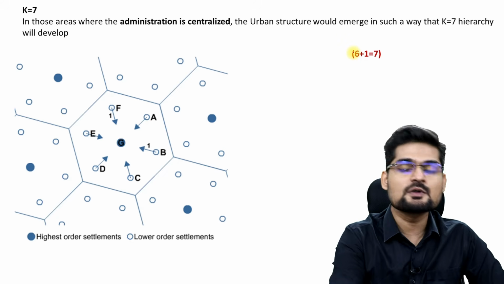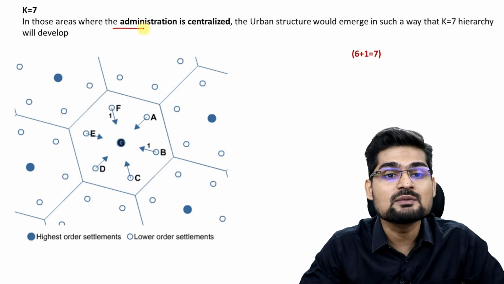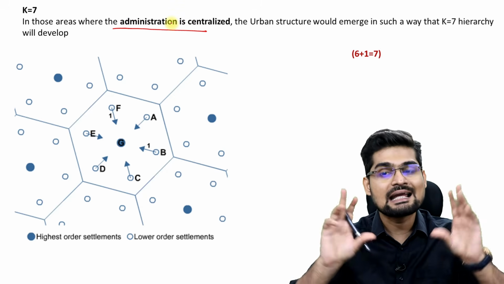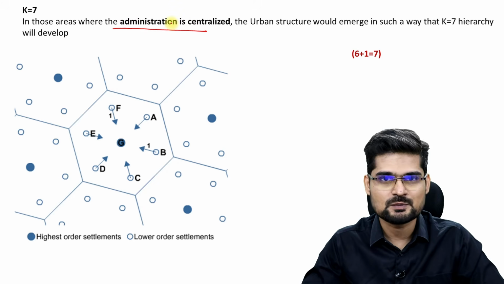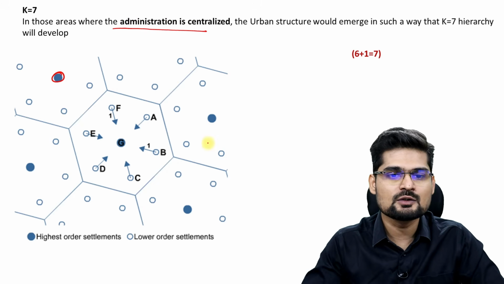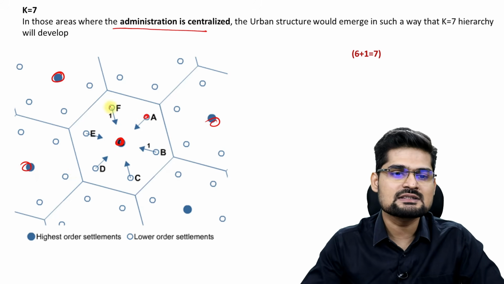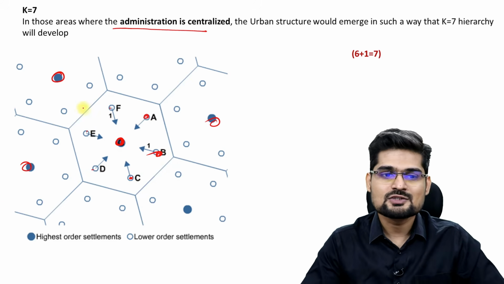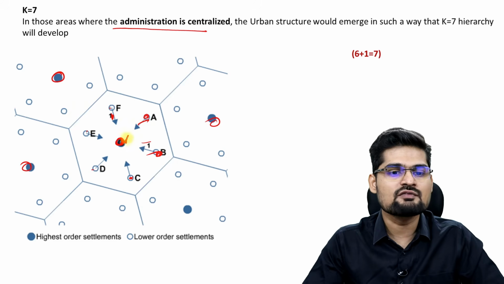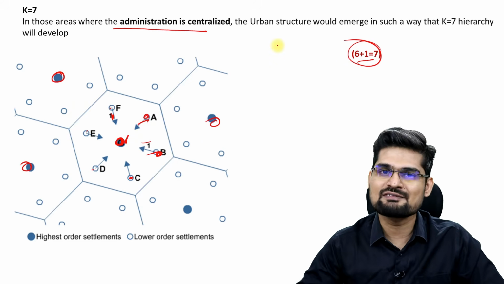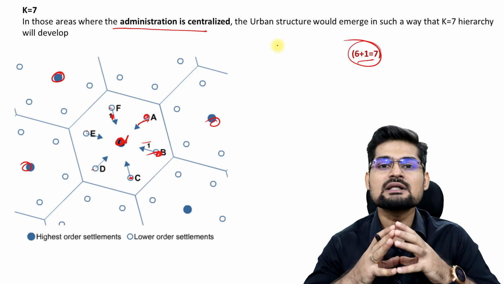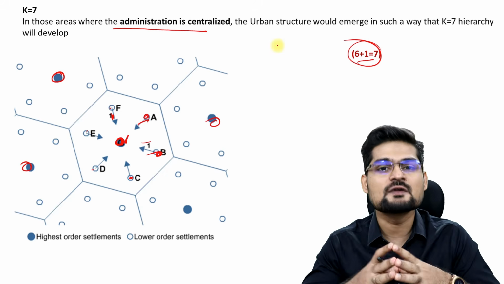And then the principle of K7 is similarly for administration, which is for a centralized administration. The settlement pattern in an ideal state should follow the K7 principle. So what is this K7 principle? You look at these larger order settlements, they are there, right? And 6 other smaller settlements are there within their service area, their central administrative area. So it is serving 1 for each and 1 for itself. So 6 plus 1, that is a total of 7 as an ideal state of administration. So if you want administration to be done in an efficient manner, the K7 principle is to be followed.